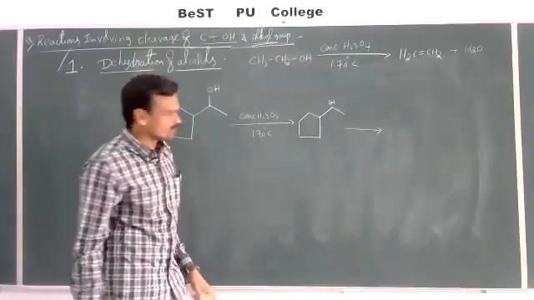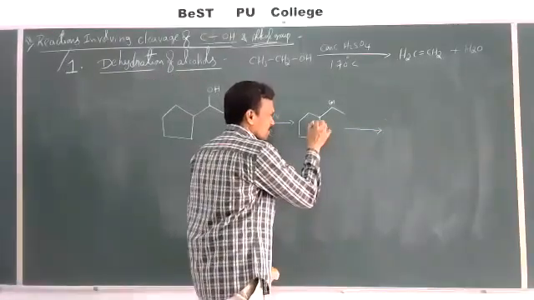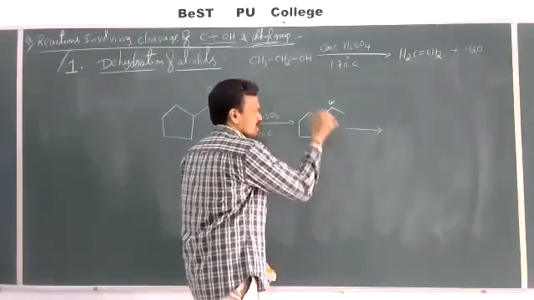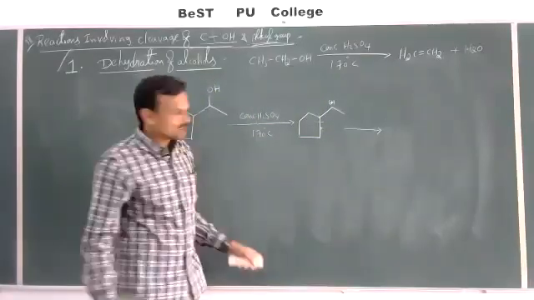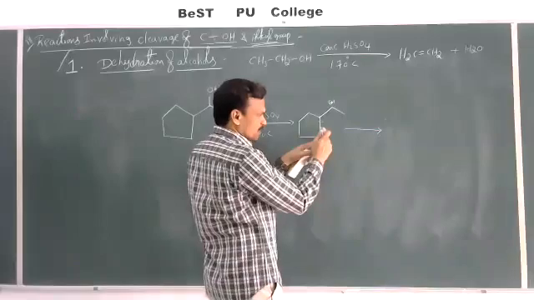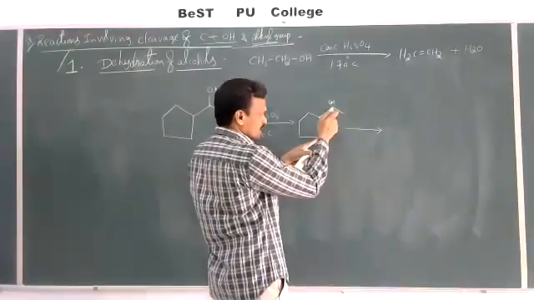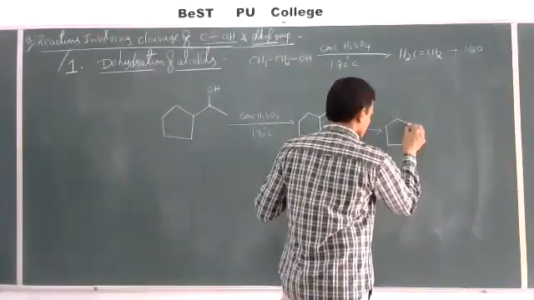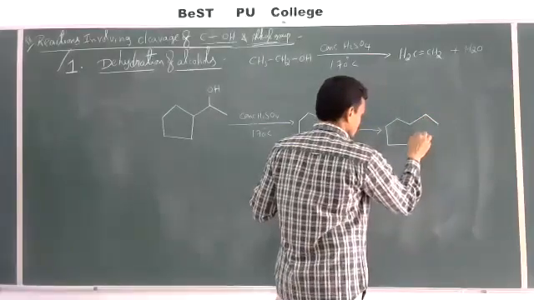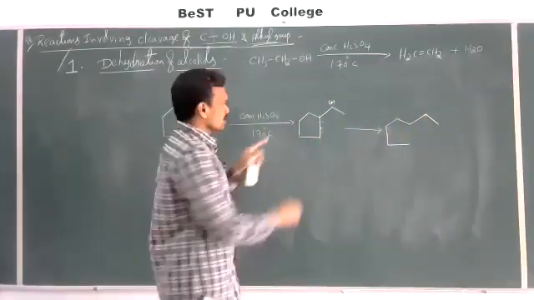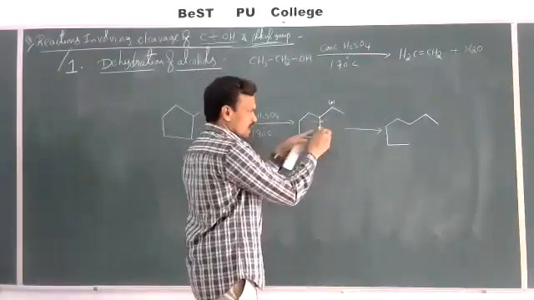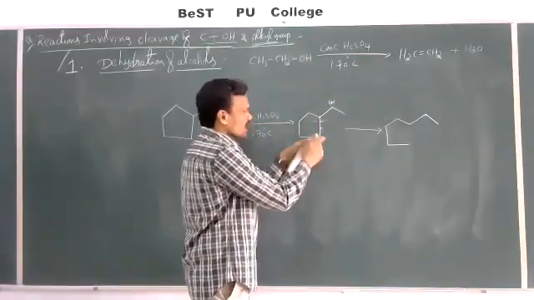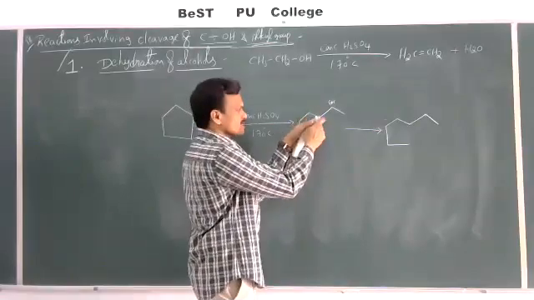So what is a ring expansion? See, this bond will break. That means this carbon retains this electron pair, and the cleavage of this bond takes place. The electron pair is gained by this carbon, and I can show the intermediate condition like this. The cleavage of this bond takes place, and this C minus donates its electron pair to the C plus. As this carbon loses the electron pair, it becomes C plus now.